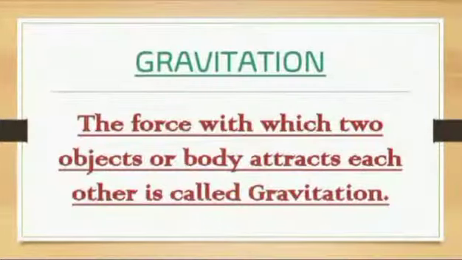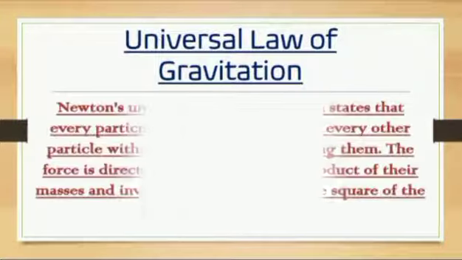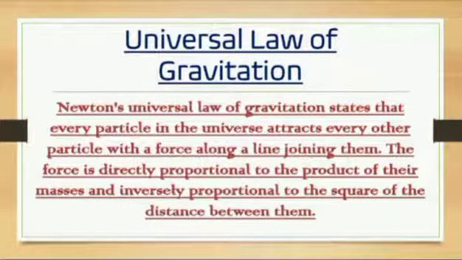So we can shortly define gravitation as the force with which two objects or bodies attract each other is called gravitation. Universal law of gravitation. Newton's universal law of gravitation states that every particle in the universe attracts every other particle with a force along a line joining them. The force is directly proportional to the product of their masses and inversely proportional to the square of the distance between them.